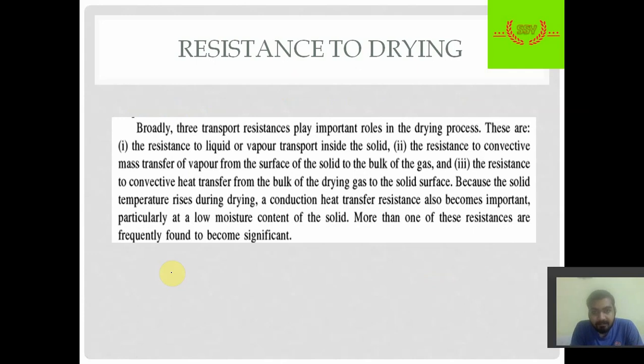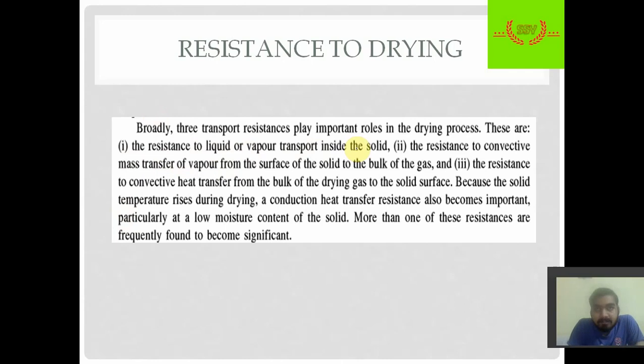Now what are the resistances to drying? Suppose we want to dry a solid, so what are the things that are stopping us, or what resistances are present so that the drying rate reduces? First is the resistance to liquid or vapor transport inside a solid.